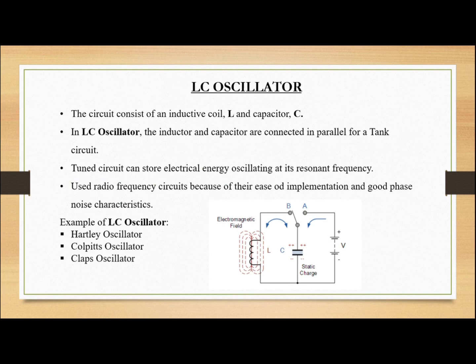For the LC oscillator, the circuit consists of an inductive coil, L, and a capacitor, C. In the LC oscillator, the inductor and capacitor are connected in parallel to form a tank circuit. The tuned circuit can store electrical energy, oscillating at its resonant frequency. It is used in radio frequency circuits because of its ease of implementation and good phase noise characteristics. Here, we included three examples of LC oscillator. The first one is the Hartley oscillator, the second, the Colpitts oscillator, and the third one is the Clapp oscillator.